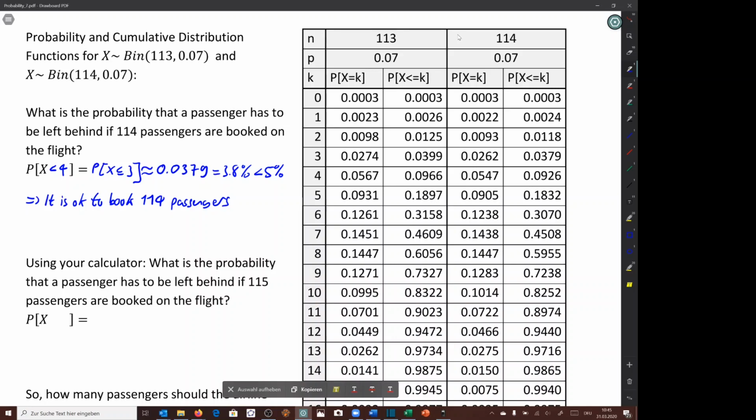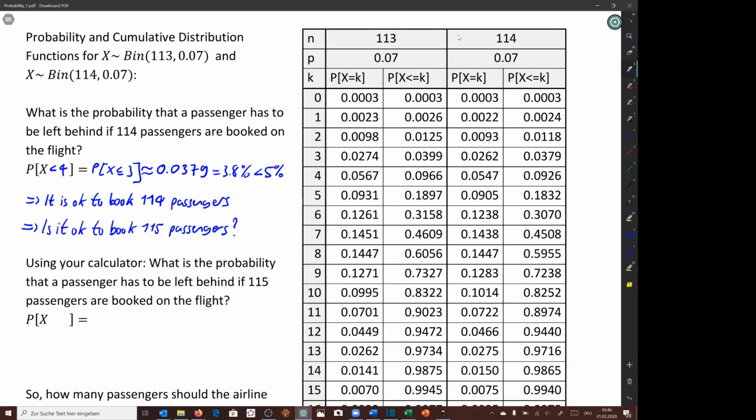Question, is it also okay to book 115 passengers? So this means that we have to find the probability that we have to leave a passenger behind if we book 115 passengers on the flight. Do that on your own, stop the film, and here comes the solution.